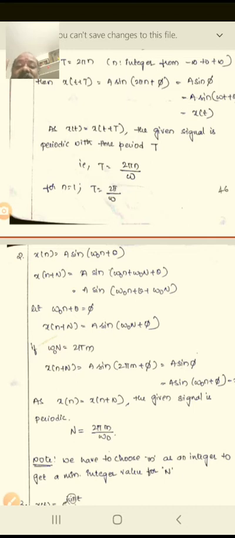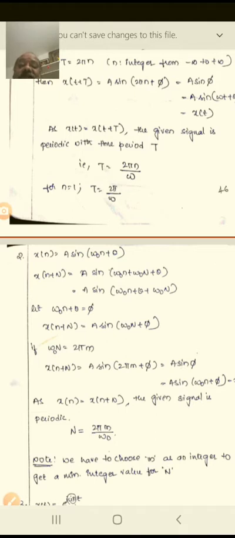Let us say that omega naught n plus theta is equal to phi. So therefore x of n plus N is equal to A sine of omega naught n plus phi plus omega naught N. Again, take omega naught N is equal to 2 pi m. So therefore x of n plus N is equal to A sine of 2 pi m plus omega naught n plus theta, which is equivalent to A sine of omega naught n plus phi.